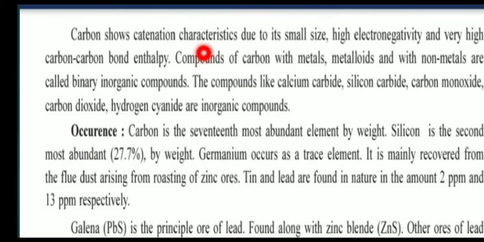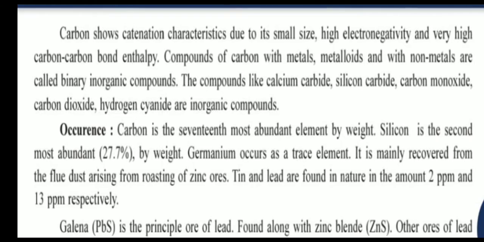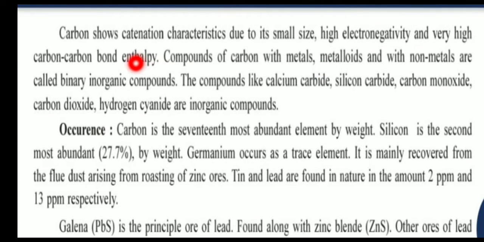Carbon shows catenation characteristics due to its small size, high electronegativity and very high carbon-carbon bond enthalpy. Compounds of carbon with metals, metalloids and with non-metals are called binary inorganic compounds. Compounds like calcium carbide, silicon carbide, carbon monoxide, carbon dioxide, and hydrogen cyanide are inorganic compounds.